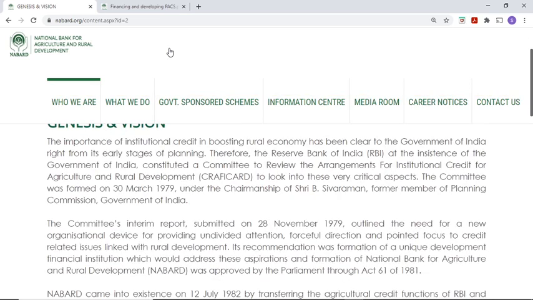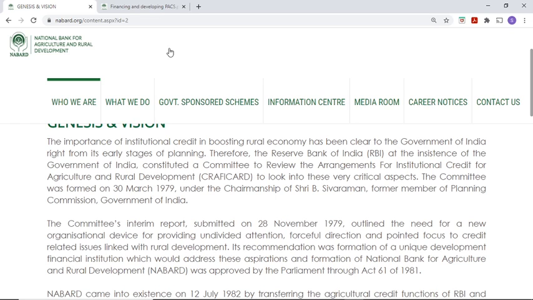So, what is the history? In 1979 a committee was formed. Why was the committee formed? To give importance to agriculture and rural development. The chairman of the committee was Shri Sivaraman. The committee suggested that a dedicated institution should be there for providing undivided attention, forceful direction and pointed focus to credit related issues aligned with rural development.